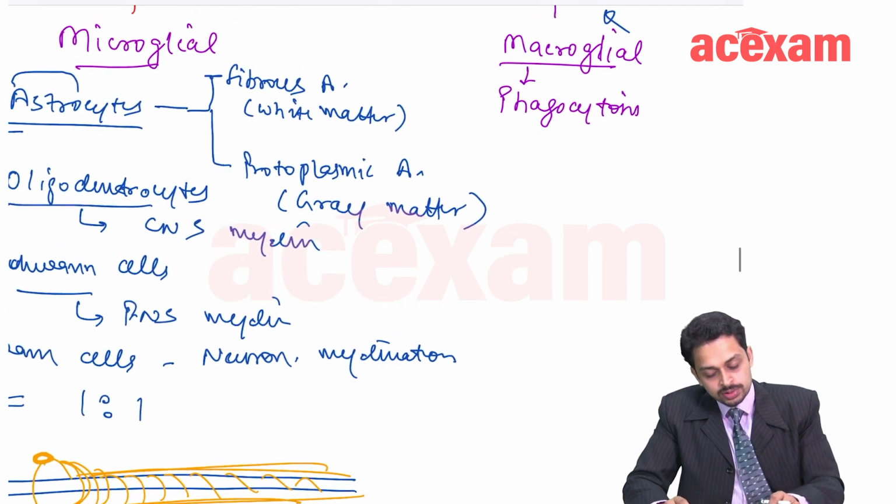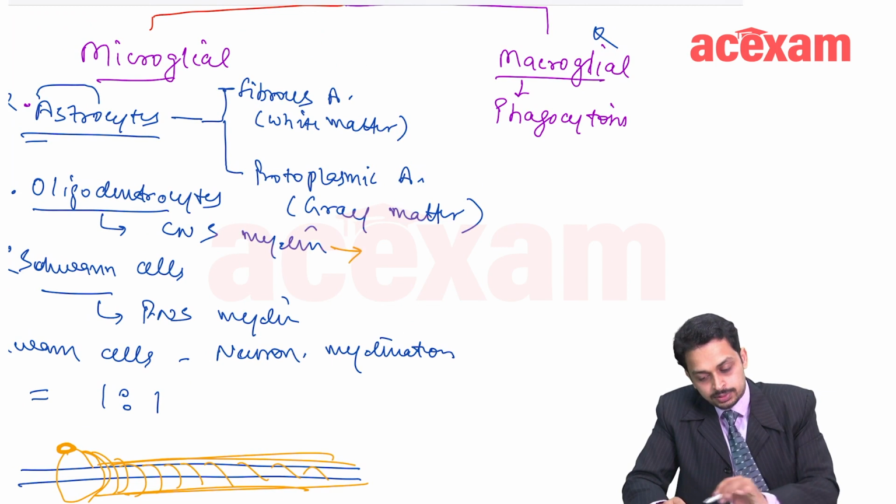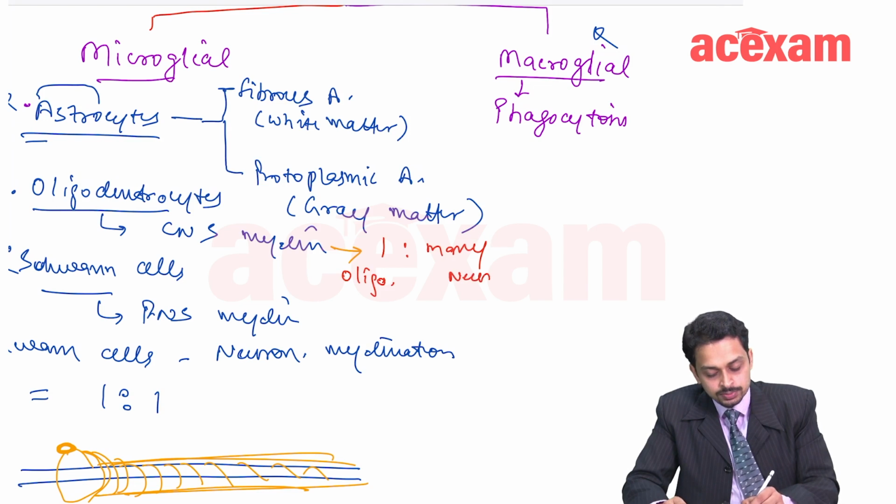While oligodendrocyte, which is in CNS, this is important, is one to many. One oligodendrocyte to many neurons.